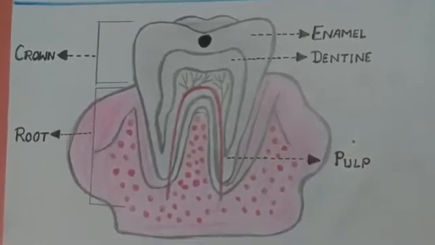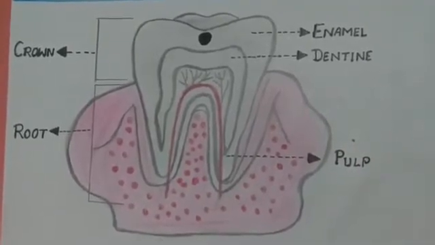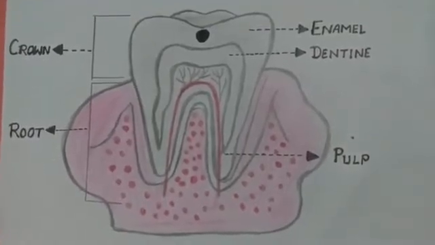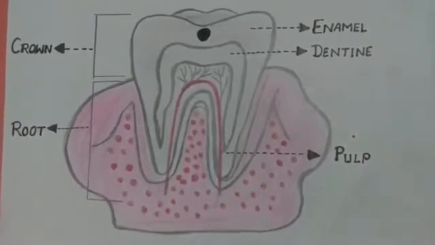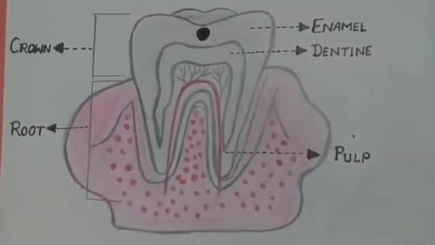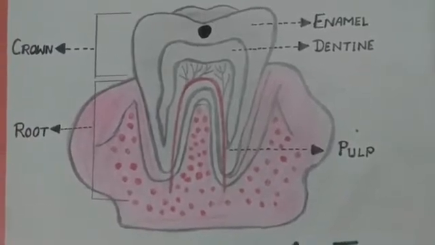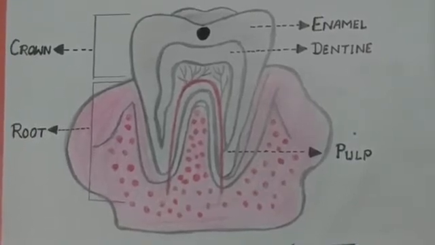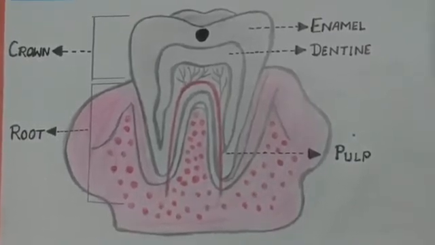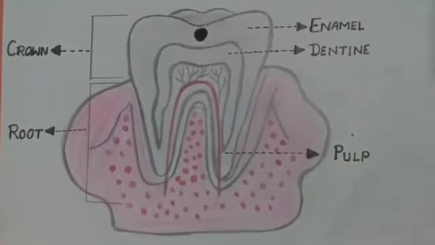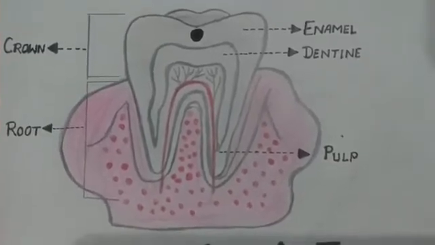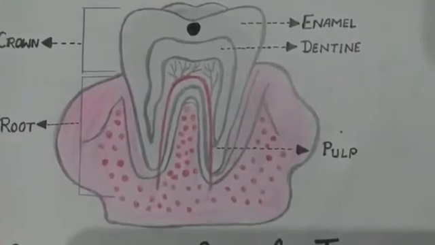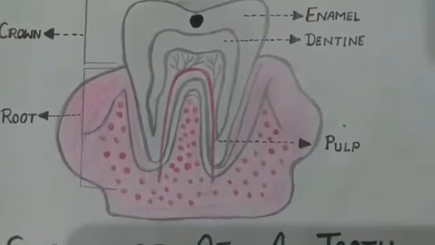Good food habits for healthy teeth and gums. The food that we eat and our eating habits play a very important role in the development of healthy teeth and gums. Nutritious food and good food habits are necessary for strong and healthy teeth. You should drink milk every day, eat fresh vegetables, and eat fresh fruits, especially the ones that contain a lot of water, such as watermelon and pears.